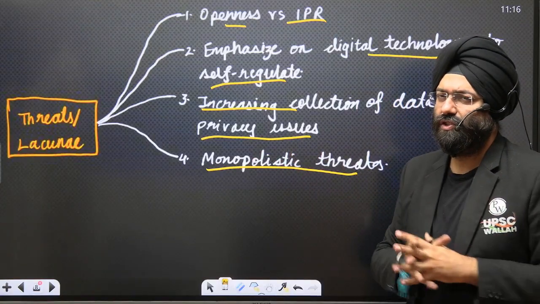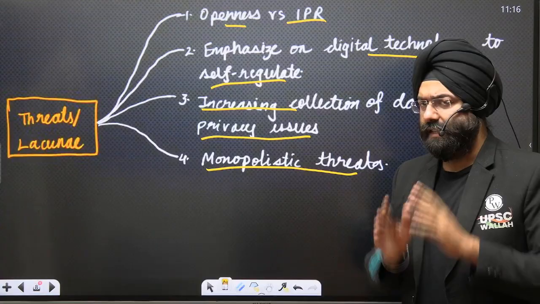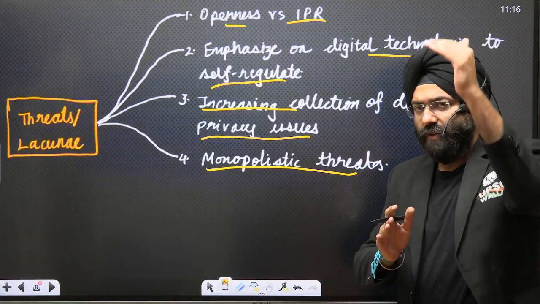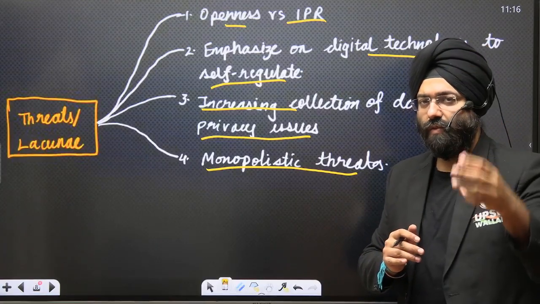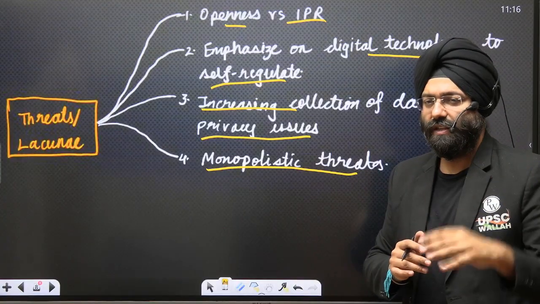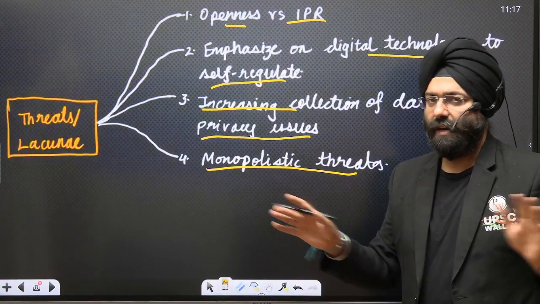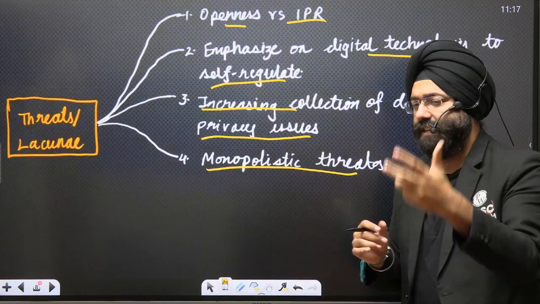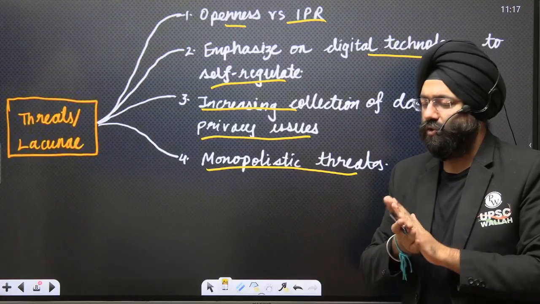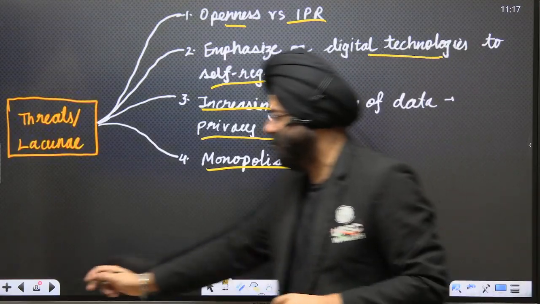So these are the dimensions with respect to GDC that you should be knowing. This can be asked in your prelims very well through the various options given: what are the principles, what are the objectives, what are the problems? Along with it, it can be asked in your mains examination, or this can be taken as a case study with respect to the digital revolution that is taking place. So let's move ahead to the next topic.